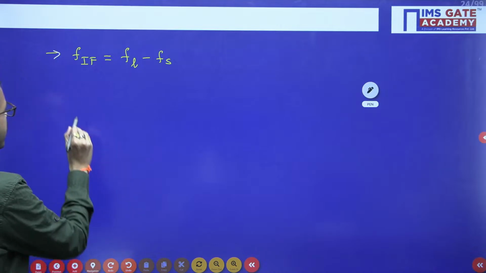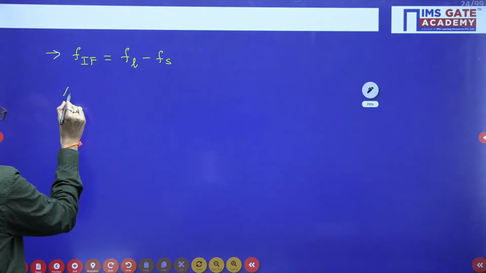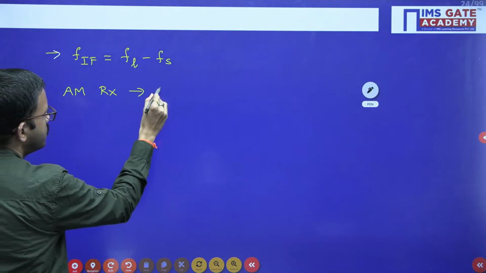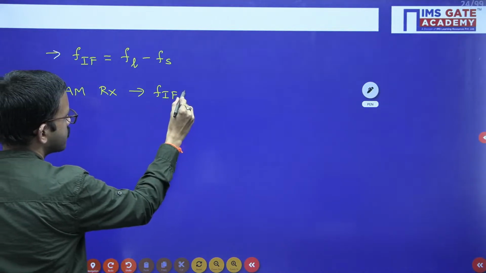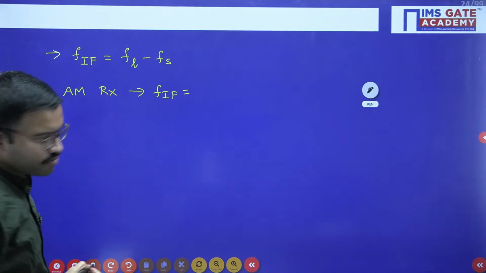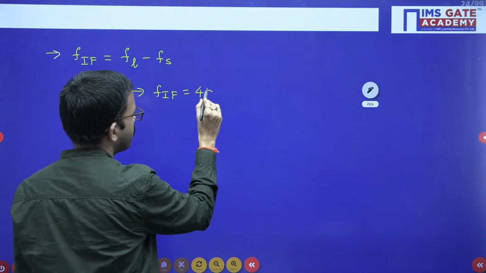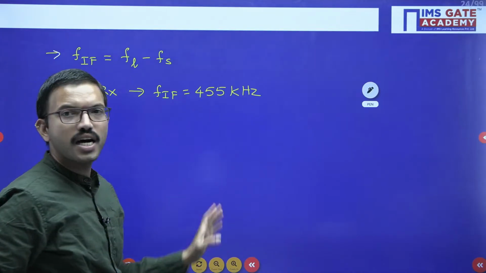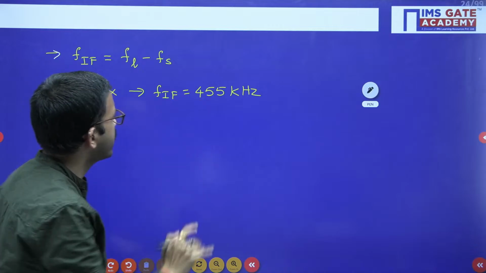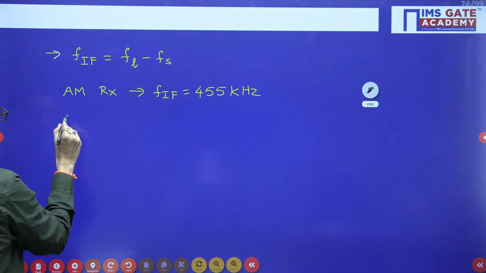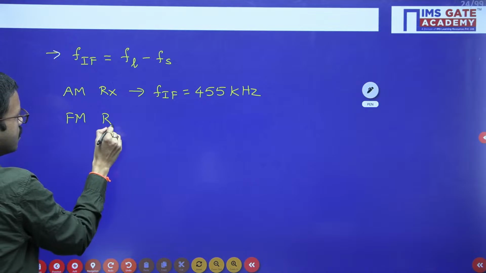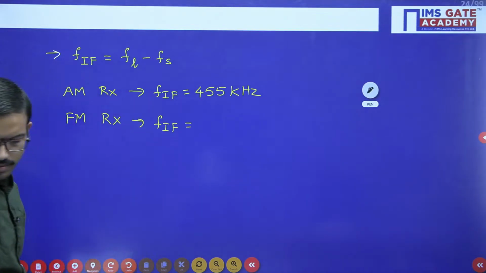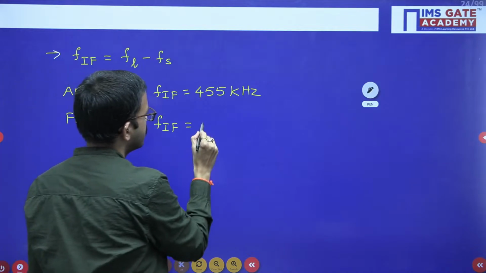For the AM receiver, the intermediate frequency in general is 455 kilohertz. In questions they can give 455 kilohertz or somewhere around 500 kilohertz. Similarly for the FM receiver, the intermediate frequency will be 10.7 megahertz.